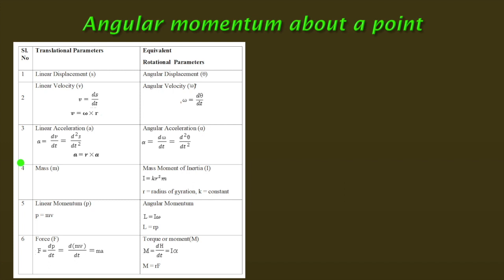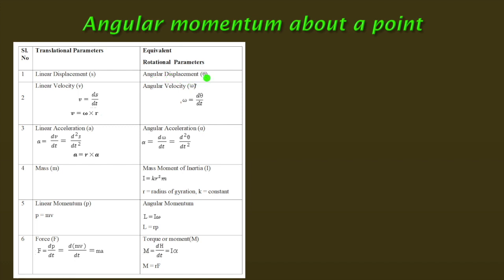So the equivalent parameter of linear velocity here is angular velocity, whereas in angular motion, the displacement is theta, the angle it displaced. If we compare the parameters, then the linear displacement s is equivalent to angular displacement theta.